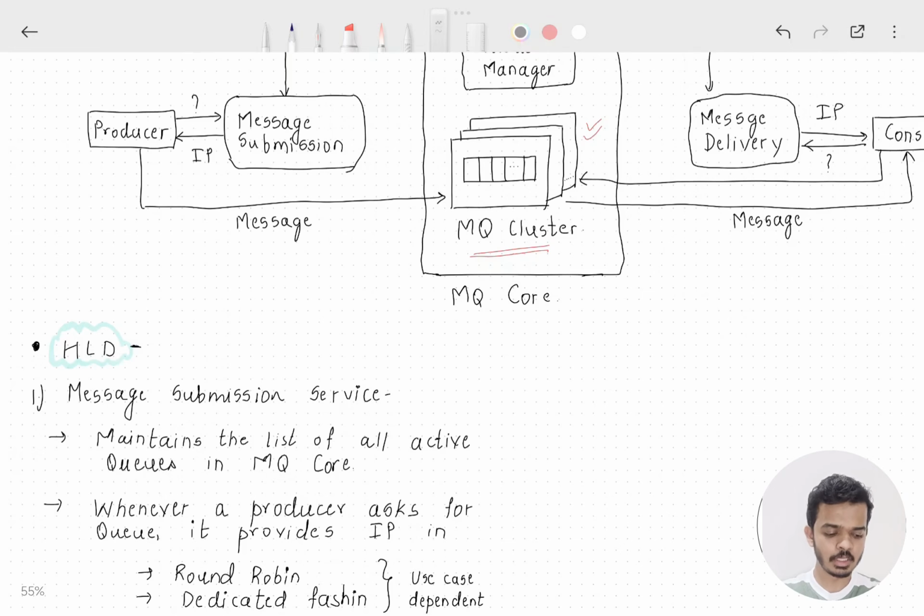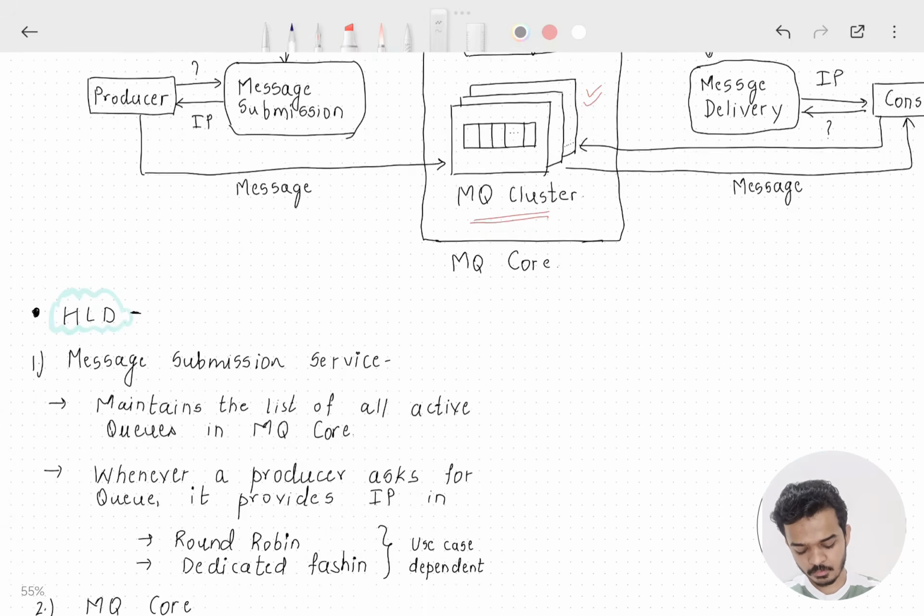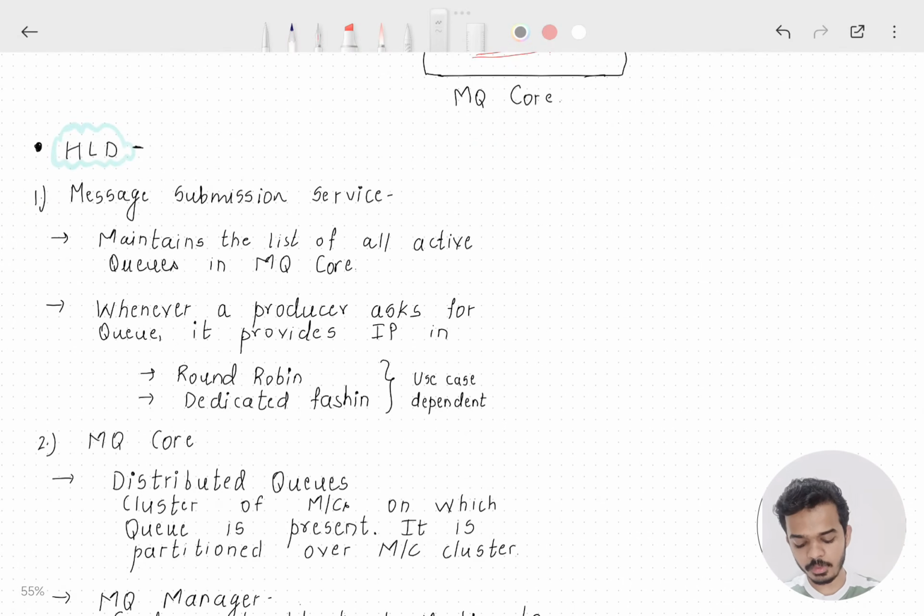So it needs to equally distribute load onto the message queue cluster machines. Okay. So what can it use? It can use round robin scheduling. So it can distribute messages one by one to all the machines. When all the machines are done, it will turn back to the first machine, and again it will give messages from the first machine to the last machine.